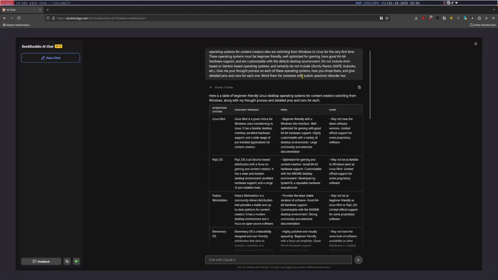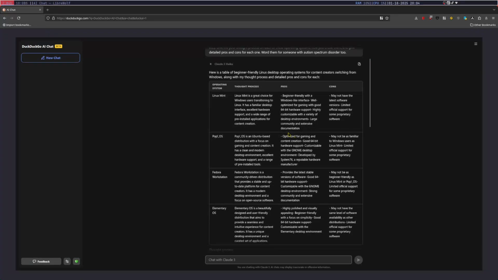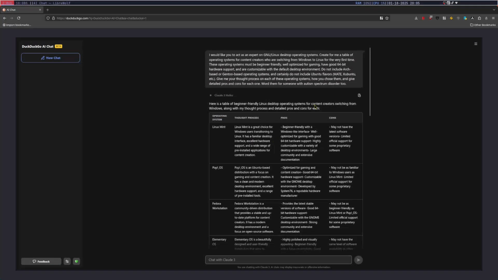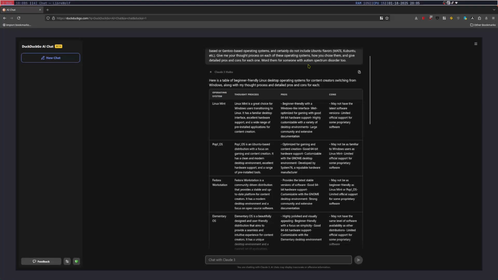Now, word them for someone with autism spectrum disorder. I did tell it to do that, so let's see what Claude does. The thought process is that Mint is a great choice for Windows users transitioning to Linux: familiar desktop interface, especially with Cinnamon, excellent hardware support, wide range of pre-installed applications for content creation. You really do have to set it up, actually. You're going to have to do a little bit of setup. So I think what happened there, I don't know if this is a hallucination or if I didn't put in the prompt right. I may have worded something wrong here, but we'll see about that.